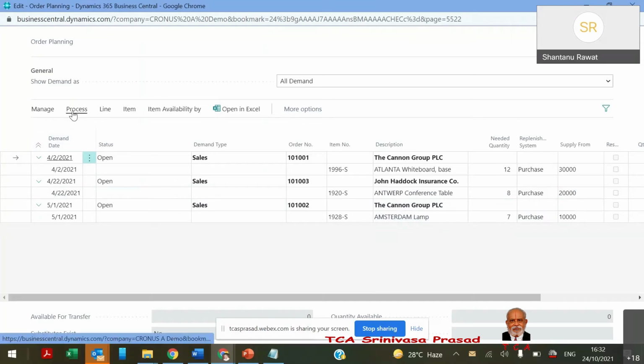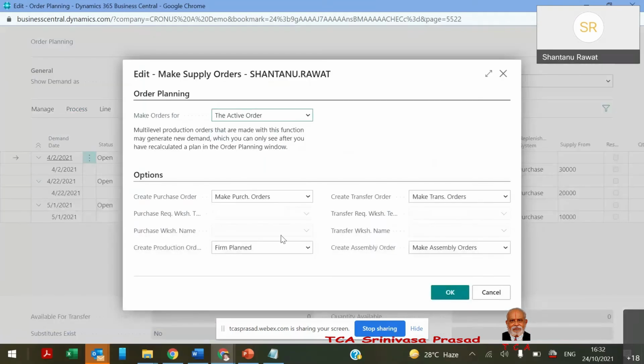We can directly process whatever the shortfall is; there is a replenishment system. So it could be a purchase order, or it could be the creation of a production order as well. Here we can just do that.